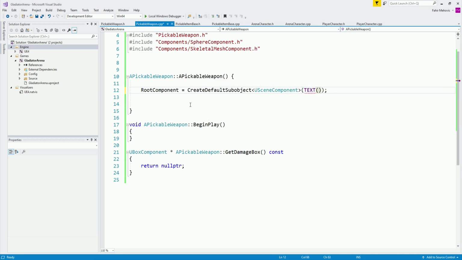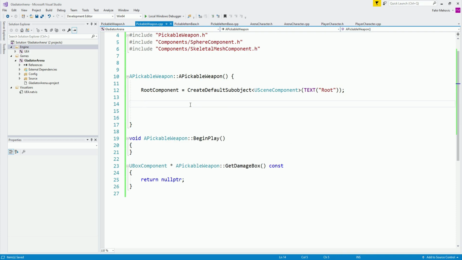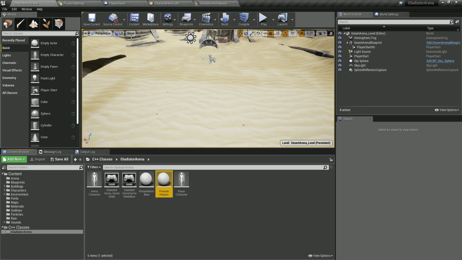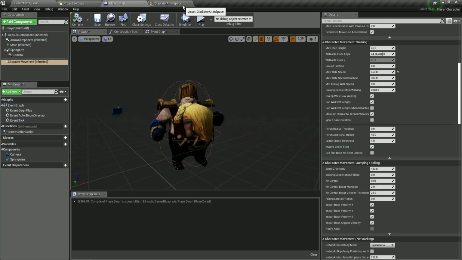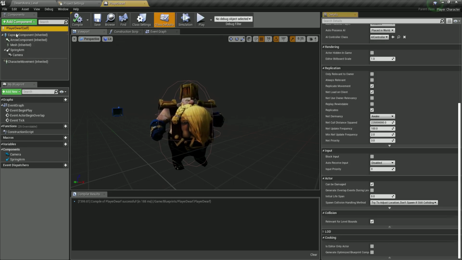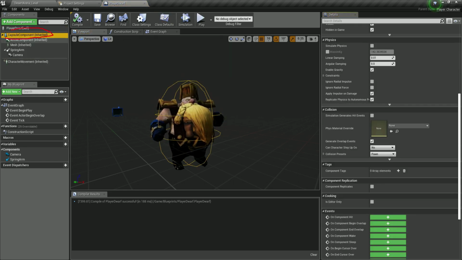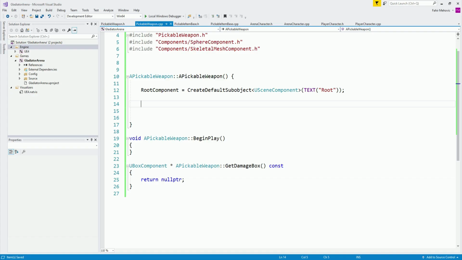So we're simply going to say root, not rit. The root component is simply the top component inside of the blueprint. So for example, if I go inside my character, the capsule component here is the root component. So it's going to hold all other components that we attach to it. Nothing complicated.